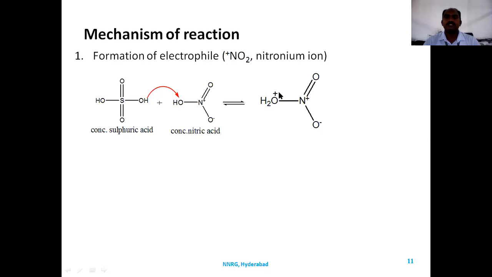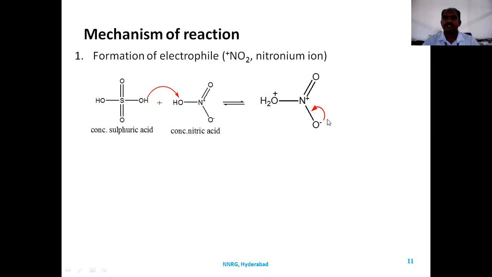This oxygen has a positive charge, and oxygen with a positive charge is very, very unstable. It will try to get a pair of electrons from neighboring atoms or bonds. So this becomes a more electron withdrawing group and pulls the electron cloud.